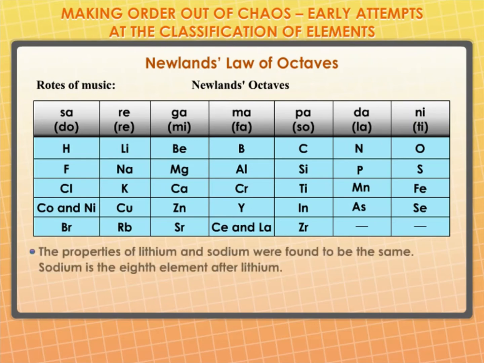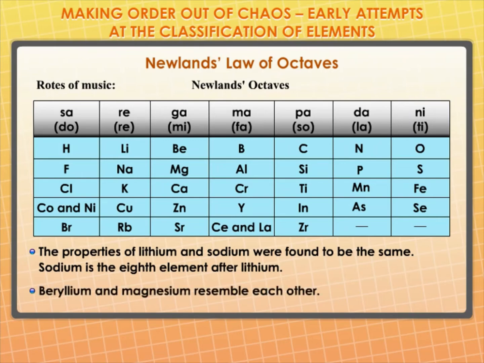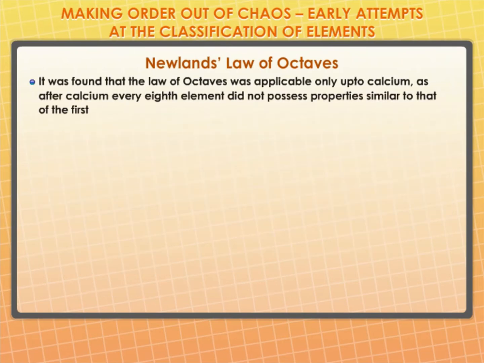In Newland's octaves, the properties of lithium and sodium were found to be the same. Sodium is the 8th element after lithium. Similarly, beryllium and magnesium resemble each other. It was found that the law of octaves was applicable only up to calcium. So after calcium, every 8th element did not possess properties similar to that of the first.